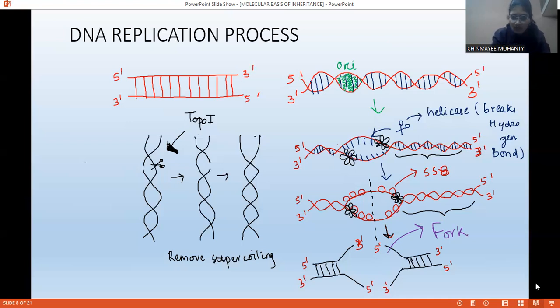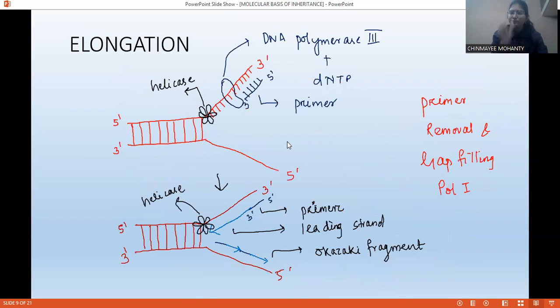Okay, so now what is happening next? You can see now there's another enzyme called DNA polymerase 3. DNA polymerase 3 is playing a vital role in elongation. There are 3 DNA polymerases in case of prokaryotes: DNA polymerase 1, 2 and 3. All 3 play a vital role, but DNA pol 3 plays the vital role in elongation.